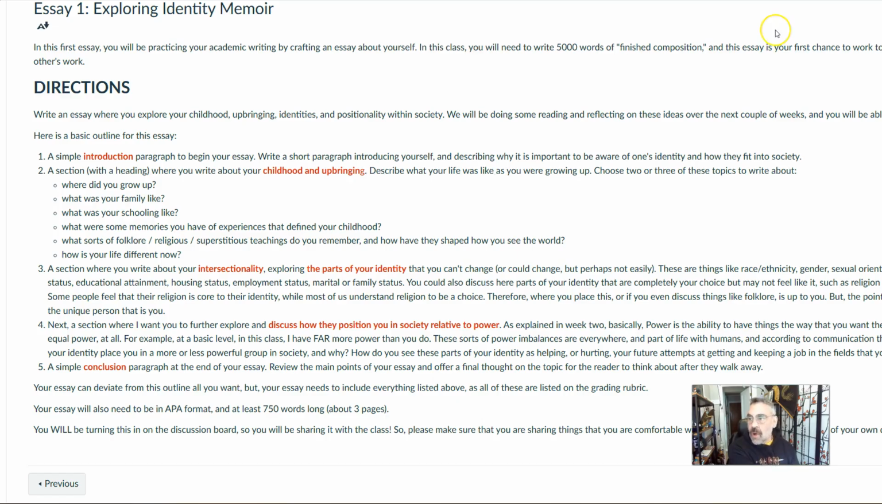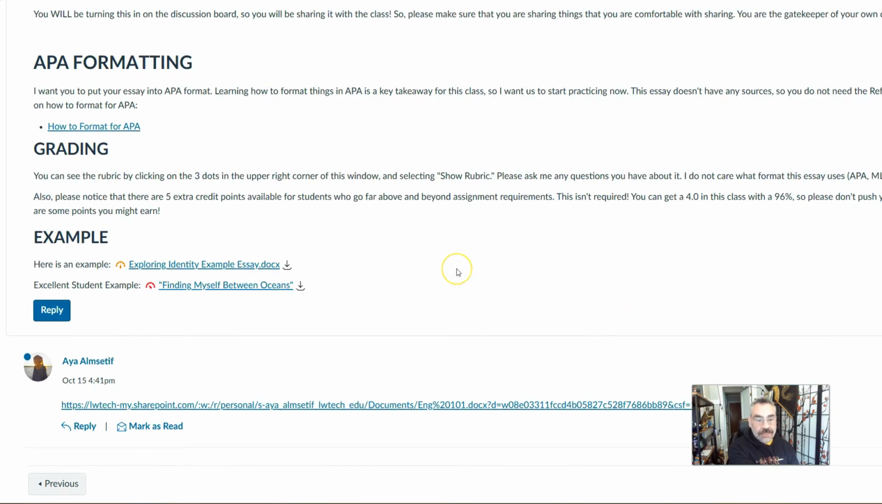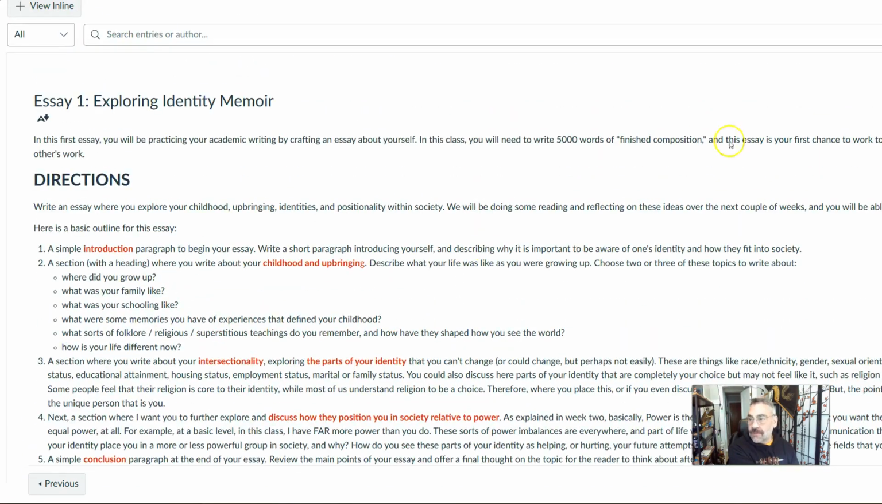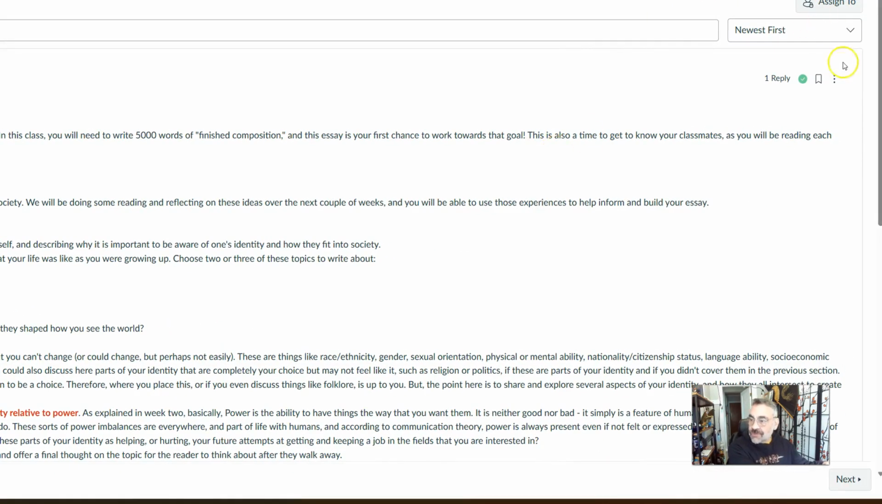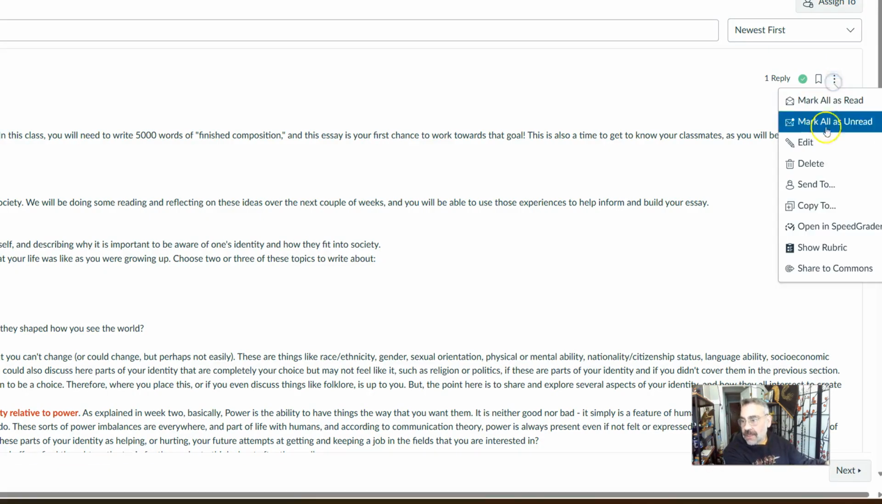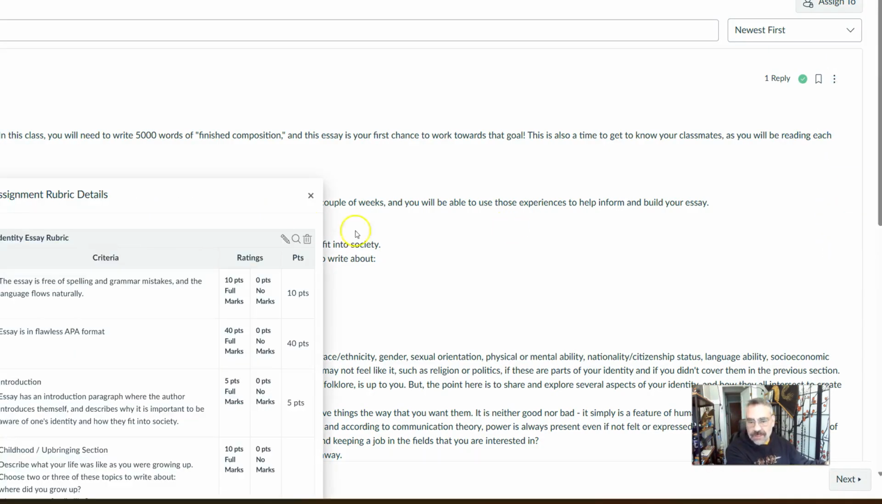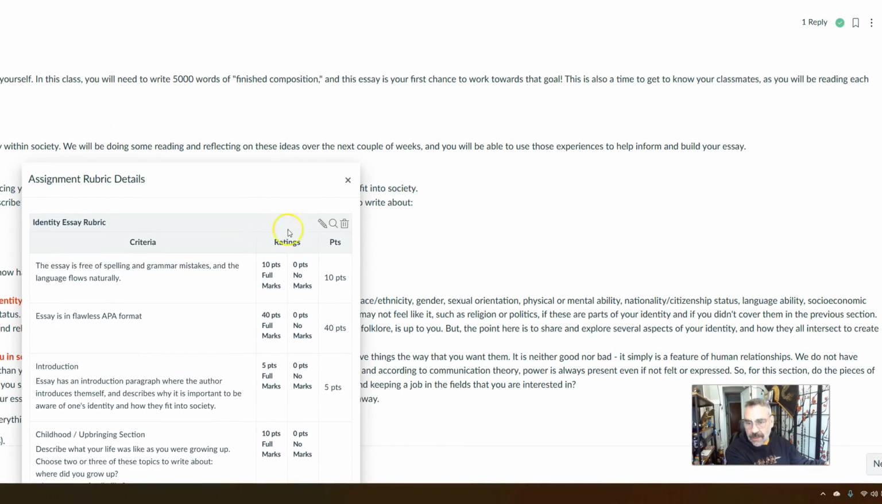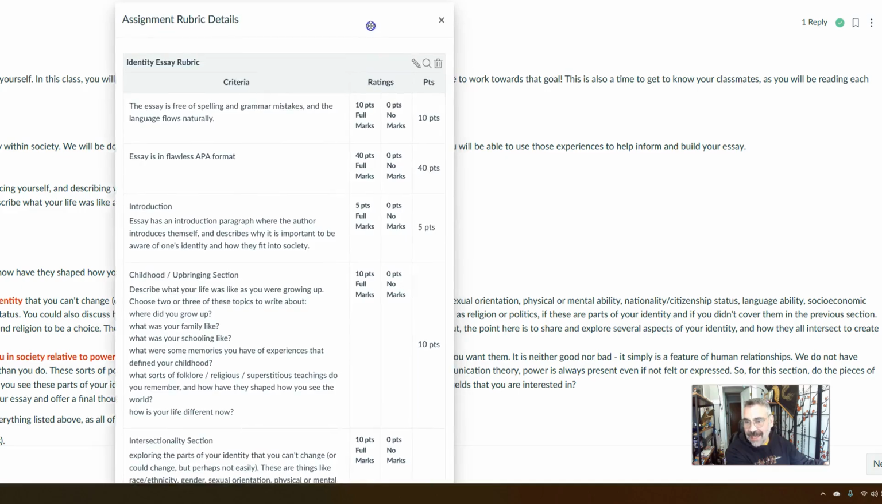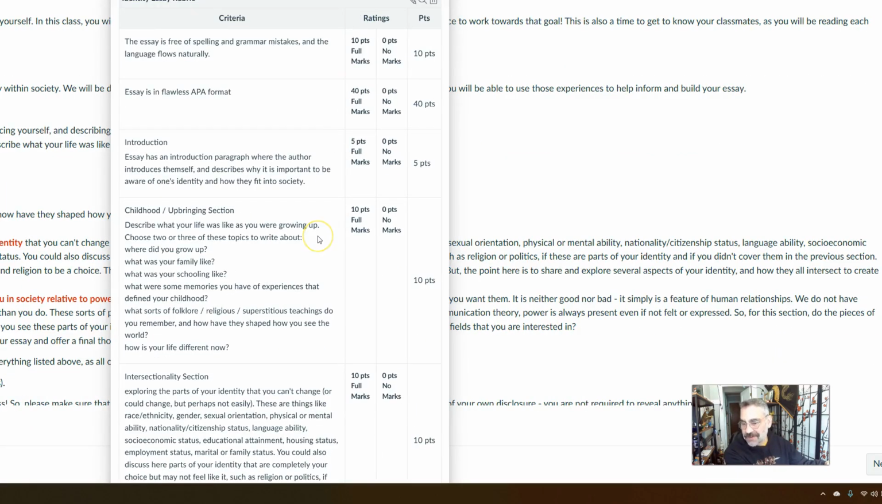If you're curious about what you're going to be graded on, well, there is a rubric, and to find those, can't really see it on my screen. If I move this over, you can see it. But when you click on these 3 dots in the upper right-hand corner of any assignment, it'll say Show Rubric, and then you can see what you're being graded on. So for this essay, you're being graded on, can I move this so you can see it? This stuff is not meant to be scrolled like this. But this is what you're graded on.